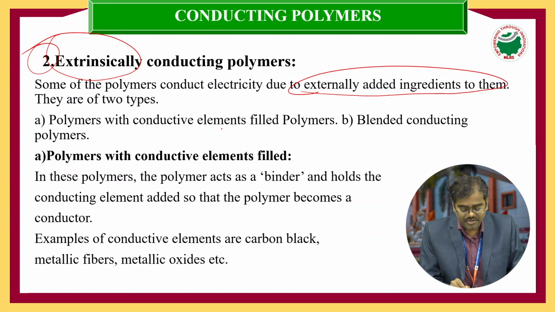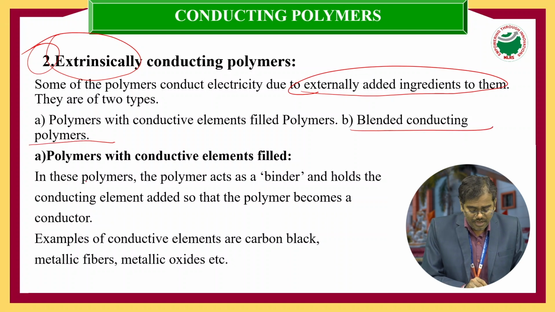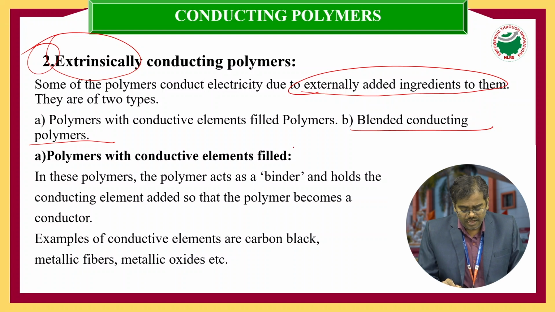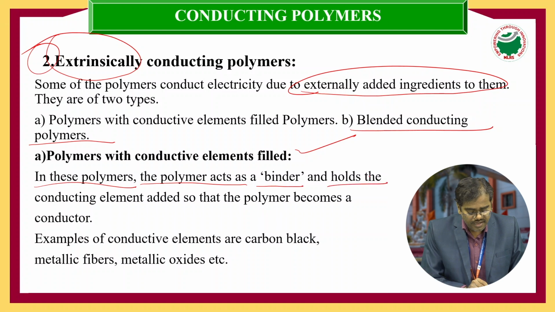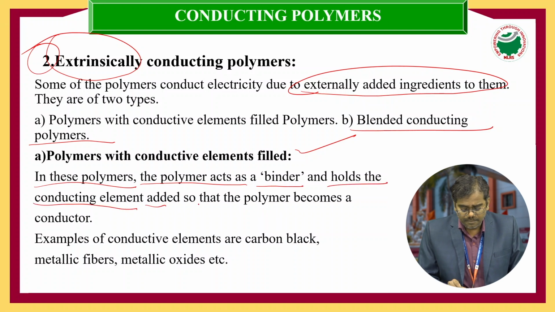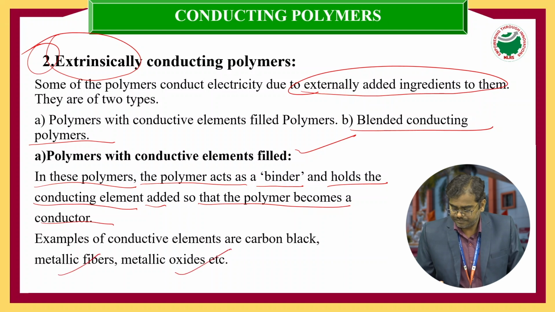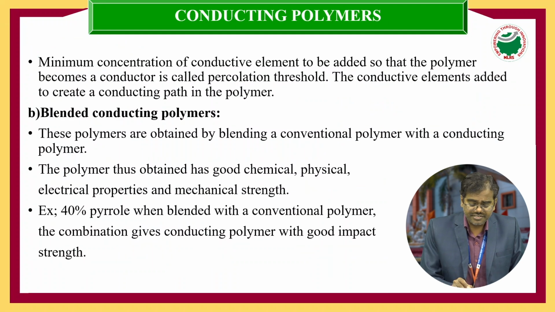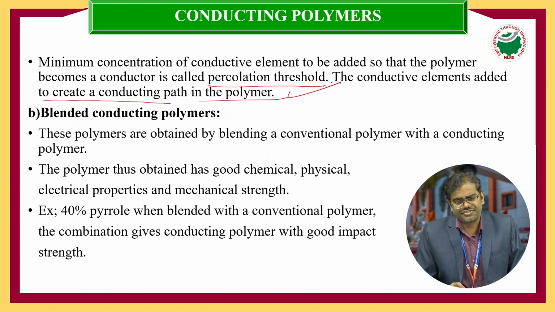Therefore, these are polymers filled with conductive elements, that is, blended polymers. In these polymers, the polymer acts as a binder which holds the added conducting elements, so that the polymer becomes conductive. Examples of conducting elements are carbon black, metallic fibers and metallic oxides. A minimum concentration of conductive elements must be added so that the polymer becomes a conductor, and it is called the percolation threshold. The conductive elements are added to create a conducting path in the polymer.